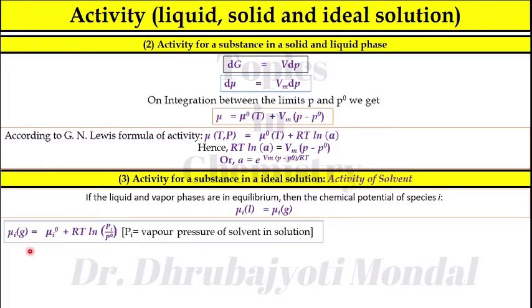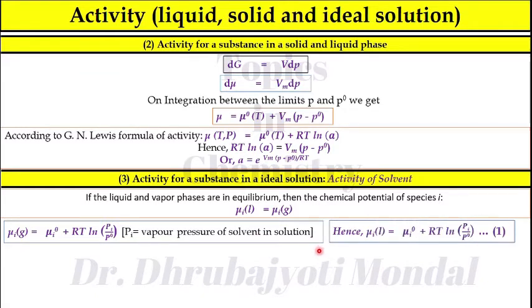Now you know that mu iG is equal to mu i0 plus RT ln Pi by P0. So this is the chemical potential for a gas. Pi is equal to the vapor pressure of the solvent in solution. Hence, as you can see, mu iL is equal to mu iG, that is equal to mu i0 plus RT ln Pi by P0. So this is equation number 1.